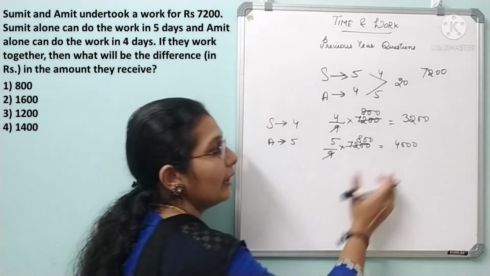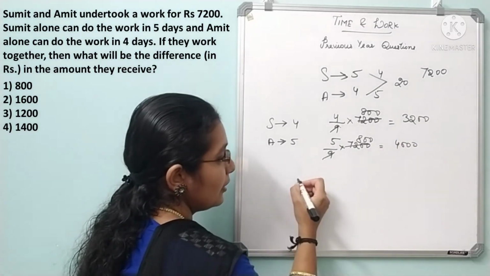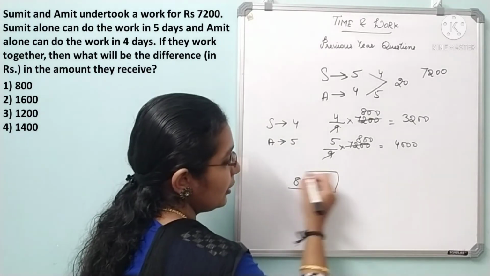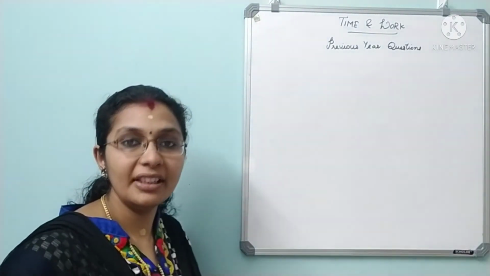Now we will have to find the difference in the amount they receive. So 4,000 minus 3,200 is nothing but rupees 800. So this is the difference between both their shares. Clear? Yes. Look at the next question.